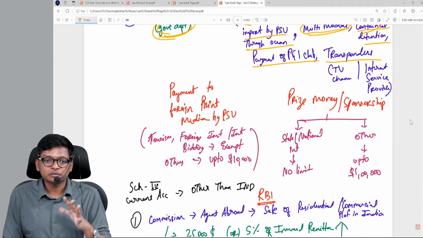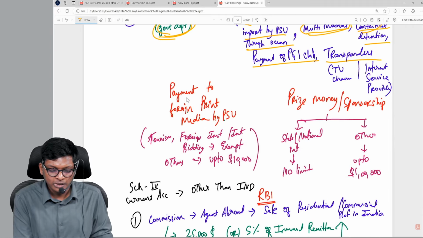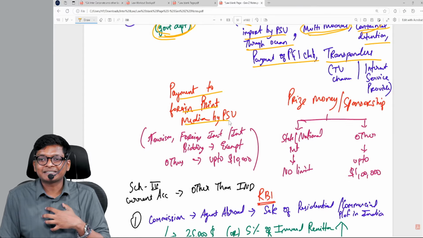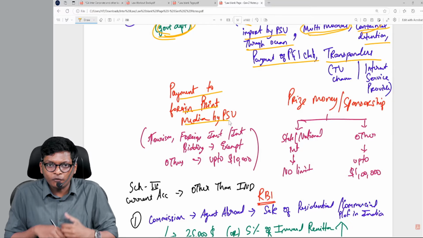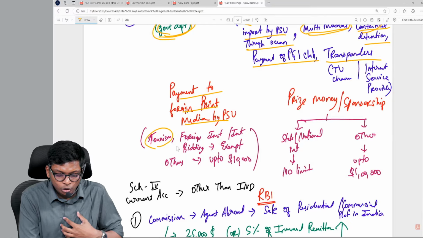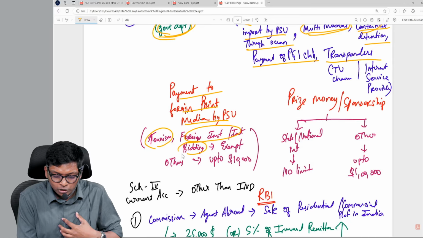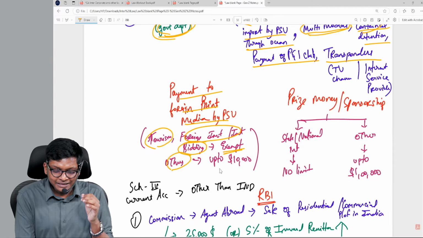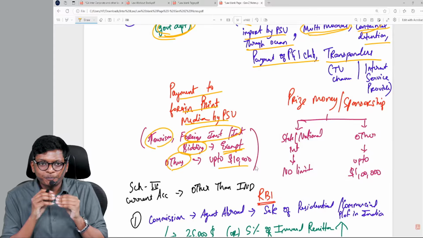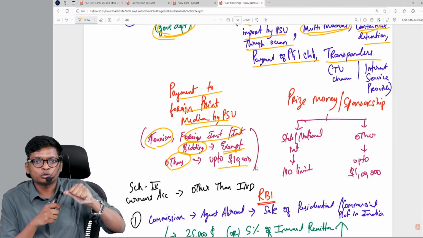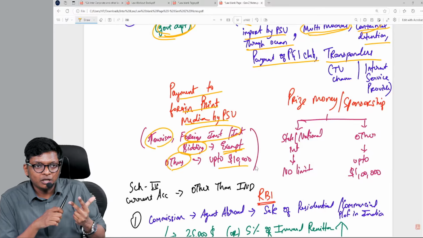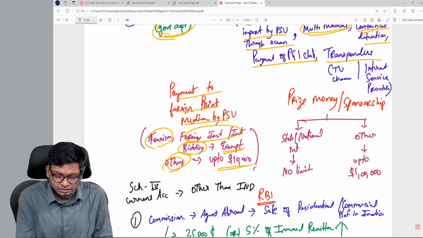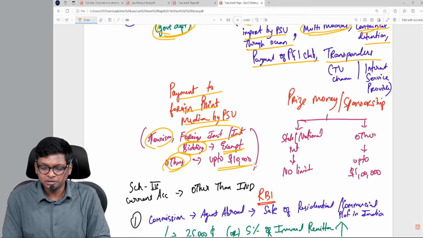Two points have limits, so you have to remember this for sure. If it's payment to foreign print media by a public sector undertaking, you have to see whether it is for the following set purposes: tourism, foreign investment, or international bidding. Then it is exempt. Others are up to $10,000. So if a PSU is advertising for three purposes: tourism, foreign investment, or international bidding, then it is allowed. Beyond that, others up to $10,000.